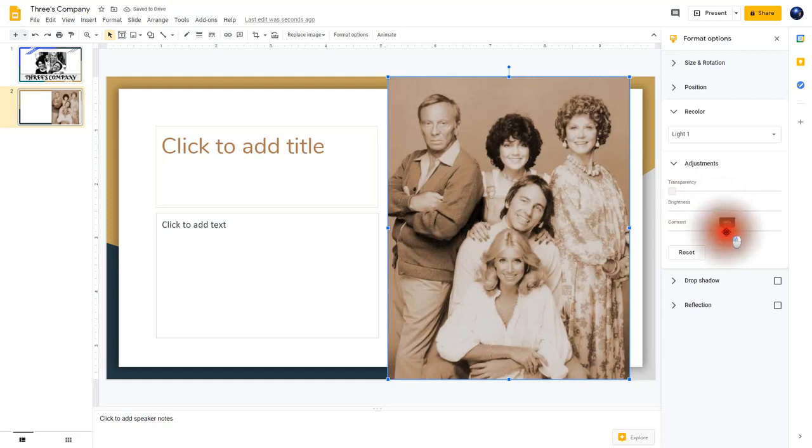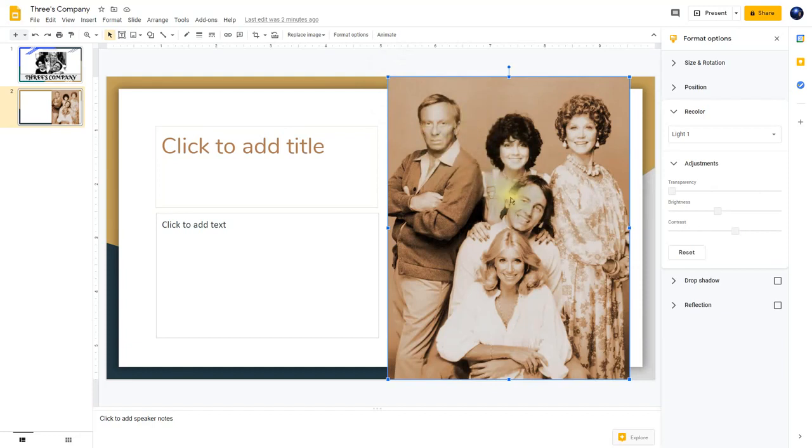I'm going to increase the contrast just a little bit, about 20%. So now we've changed it, and you notice now it looks kind of like an older image, and I think it'll go better with my theme.